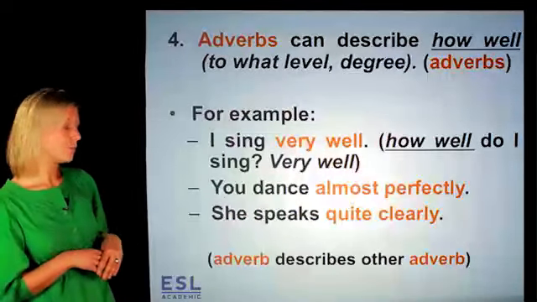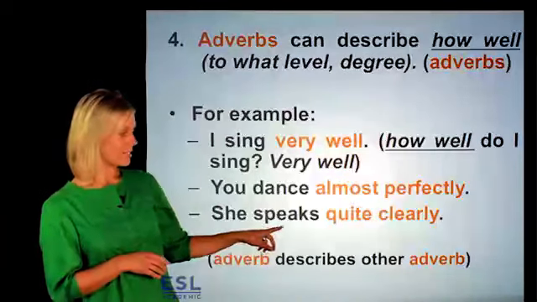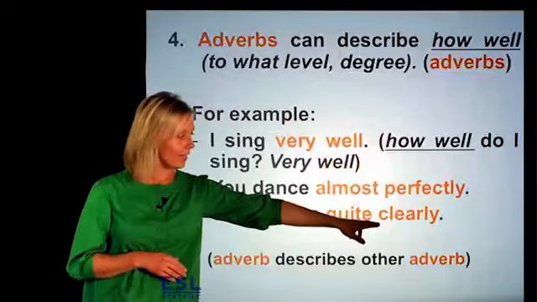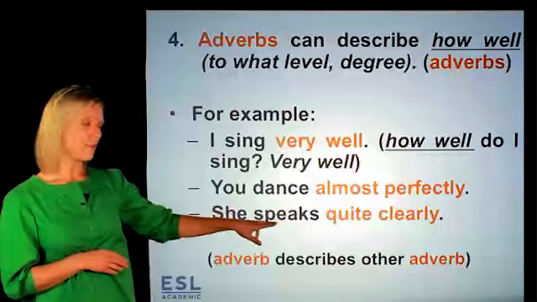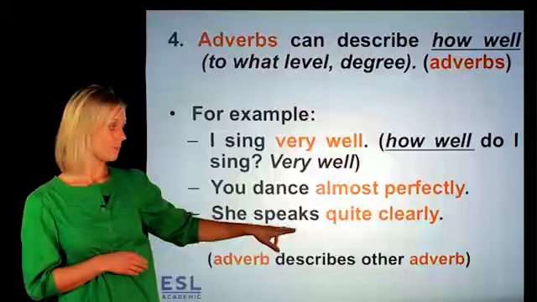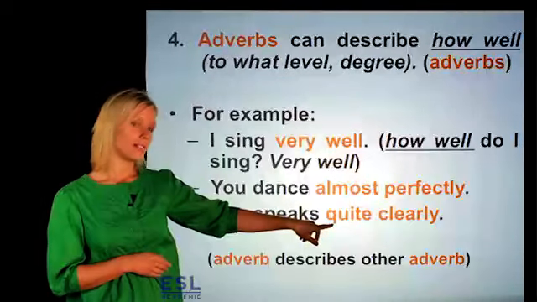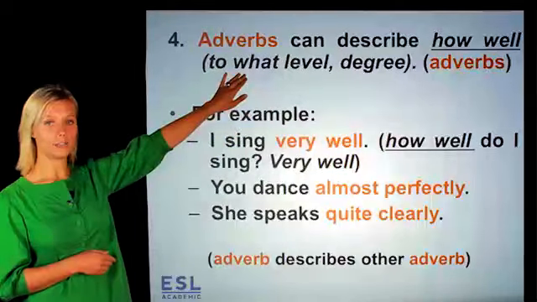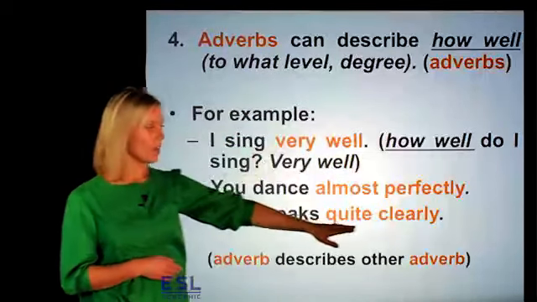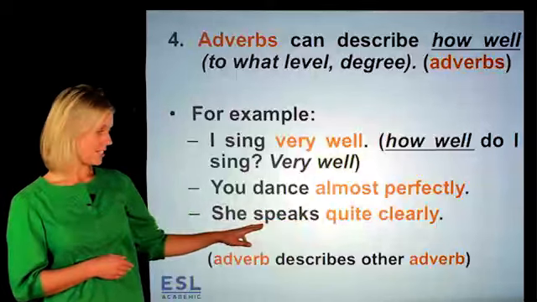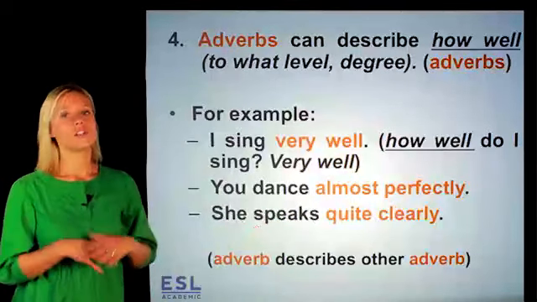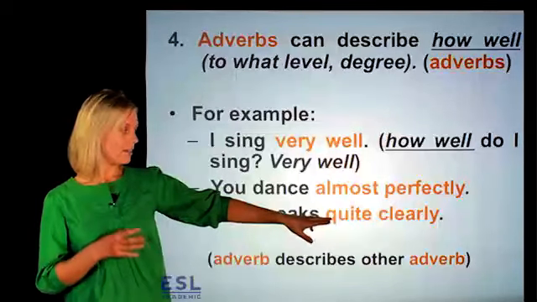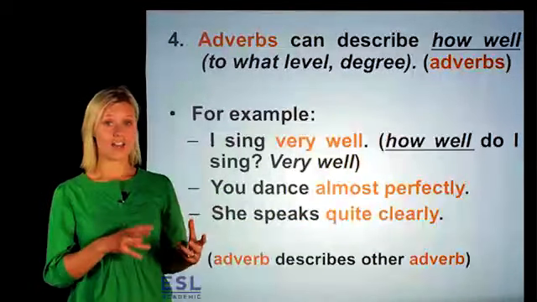This last example, she speaks quite clearly. Now, clearly is describing the verb speak. Quite is another adverb which lets us know to what level or degree of clearly she speaks. So in these examples, the adverbs have a really major influence on the other adverbs.